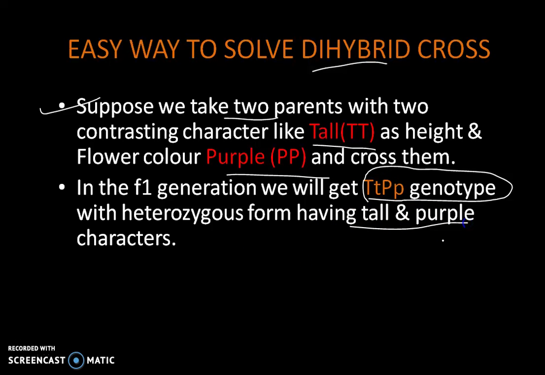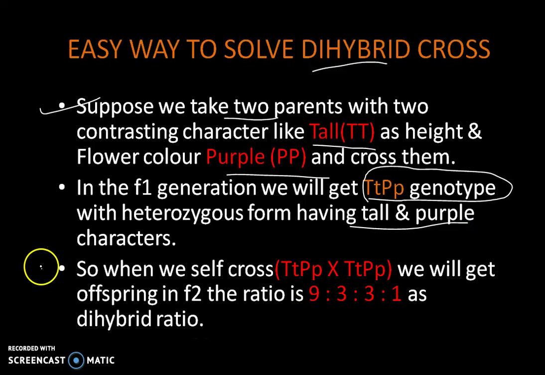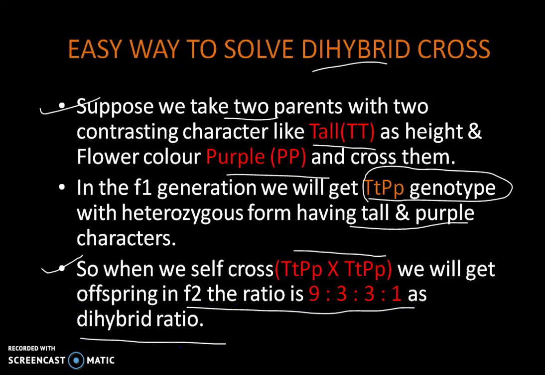All are tall and purple characters. So when we self cross the F1 generation, we get the offspring in the F2 generation, the ratio of which is dihybrid. We have already discussed that in the last part, that is our dihybrid cross ratio. But how can we get it easily? Solve dihybrid with monohybrid. With the help of monohybrid, how easily we can find the dihybrid cross.